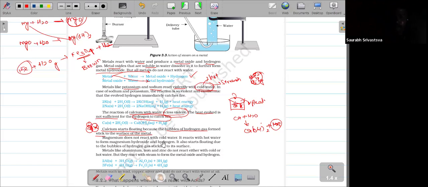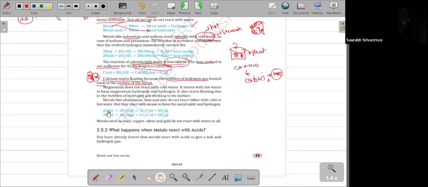And the next condition: aluminum reaction with water, iron reaction with water. Here for aluminum and iron they are using the symbol gas, and here for calcium they are using the symbol liquid. In that particular case, metals like aluminum, iron, zinc do not react with either cold water or hot water.